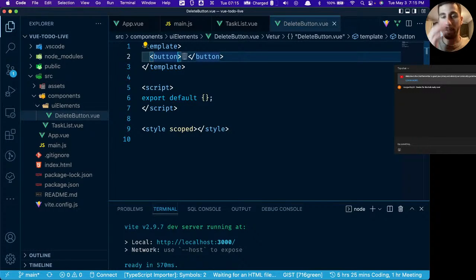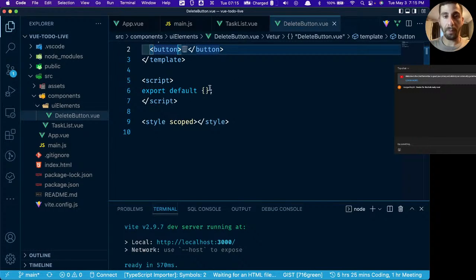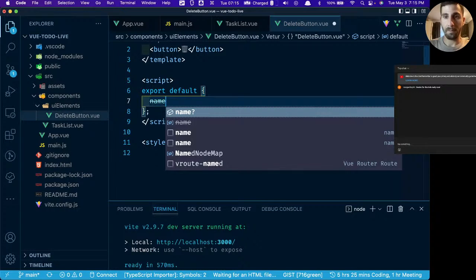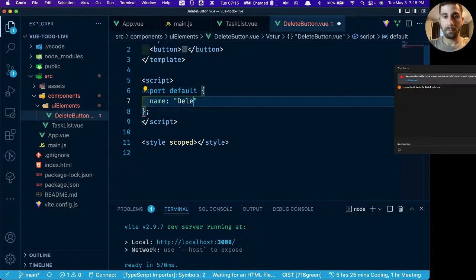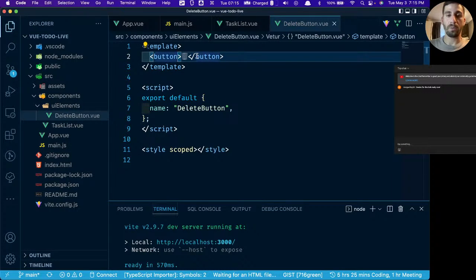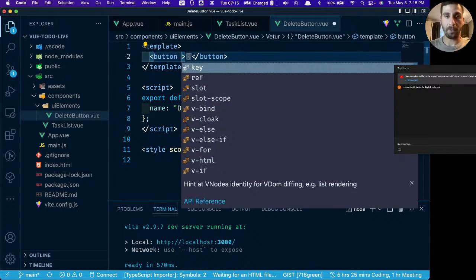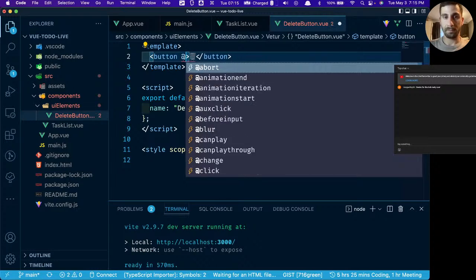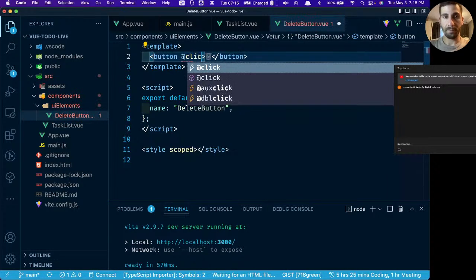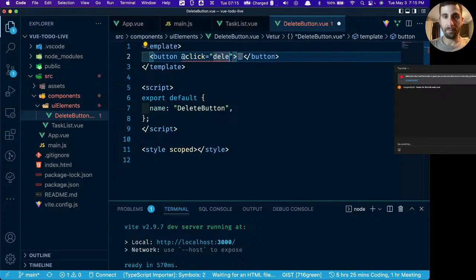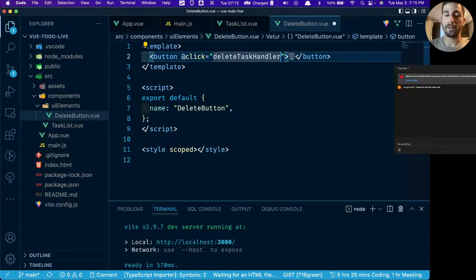Now we're going to have this trash can. So what we want to do here, first of all, we want to give it a name. All right, and now when we click this, we're going to have delete handler. Okay, we're going to have the delete task handler.